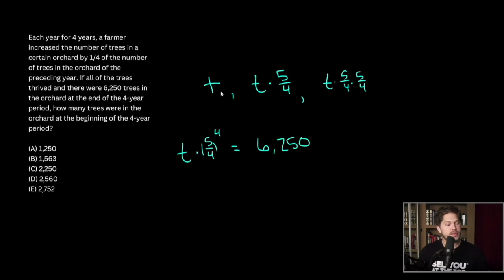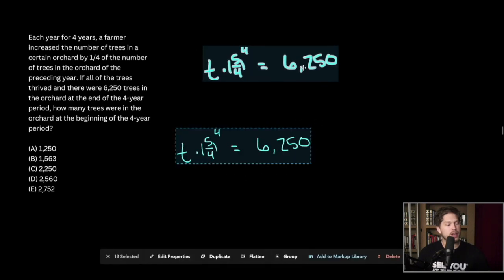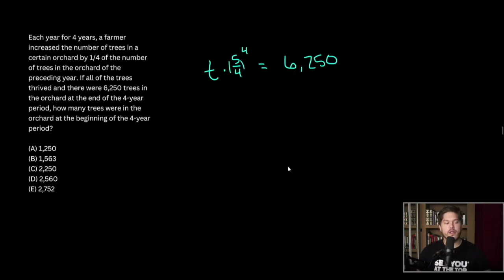6,250 trees. Let's go ahead and clear this, we don't need this anymore, and let's move this up. Here all we need to do is solve for t. So what is 5 to the 4th? Well, 5 times 5 is 25, and 25 times 25 is 625. Similarly, 4 to the 4th is 16 times 16, which is 256. And so we're left with t times 625 over 256 is equal to